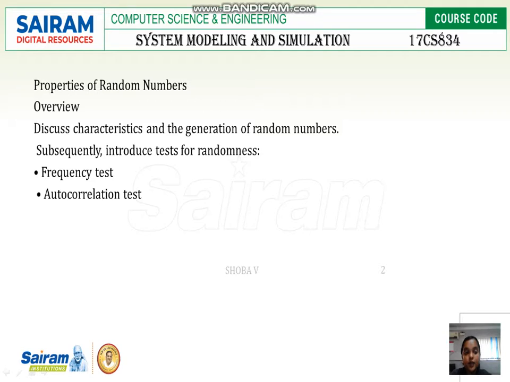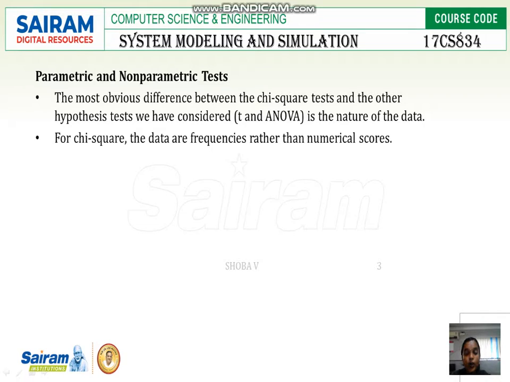So for the properties of random numbers, we have an overview, the characteristics and the generation of random numbers. Here we are going to introduce tests for randomness. One is the frequency test, another is the autocorrelation test. So we have parametric and non-parametric tests.